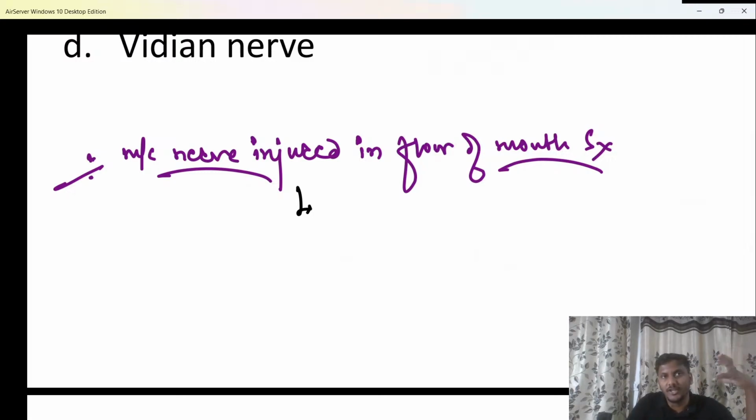Most common structure injured in floor of mouth surgeries is the submandibular duct. It is the submandibular duct. But if they ask you which is the most common nerve injured in floor of mouth surgery, then what is your answer? Very commonly repeated question. It has been a question in August as well. So the most common nerve injured in floor of mouth surgeries? Very good, shabash. It is the lingual nerve. We know that the lingual nerve is a branch of the mandibular nerve itself. It is the lingual nerve.